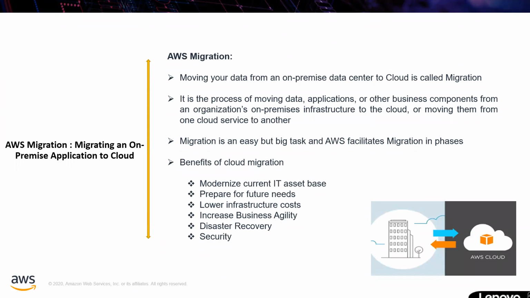Okay, so next, we are going to AWS migration. Before explaining the slide, you can see the picture in the bottom right, the building and the AWS cloud. So in this slide we are going to talk about AWS migration: what migration is, how we are migrating from your on-premises application to cloud, and how we are retrieving your information or application, or accessing your application, from cloud to your on-premises.